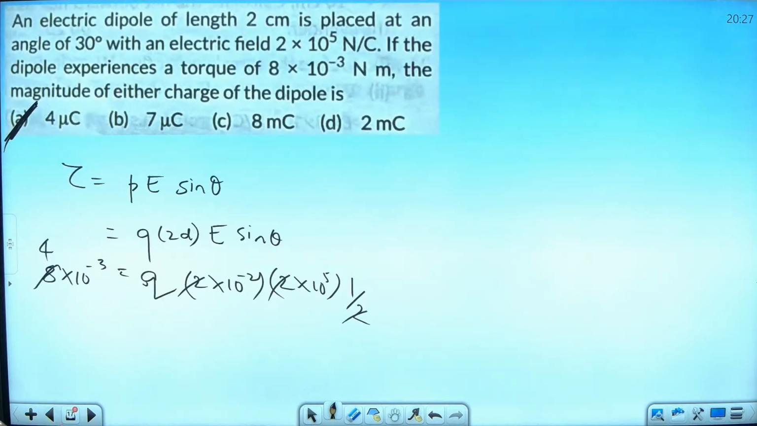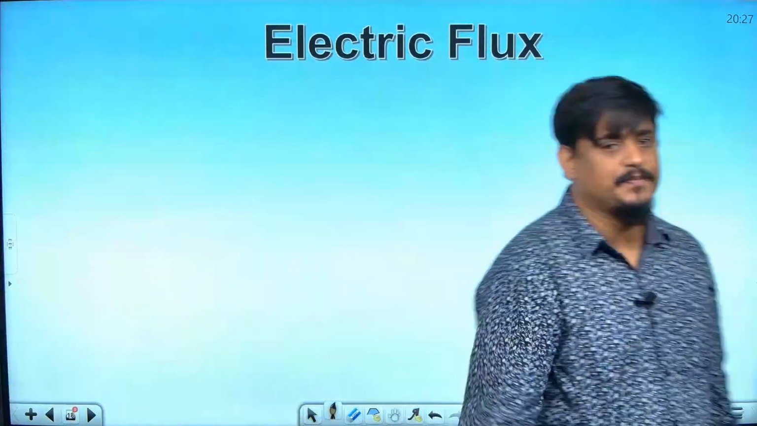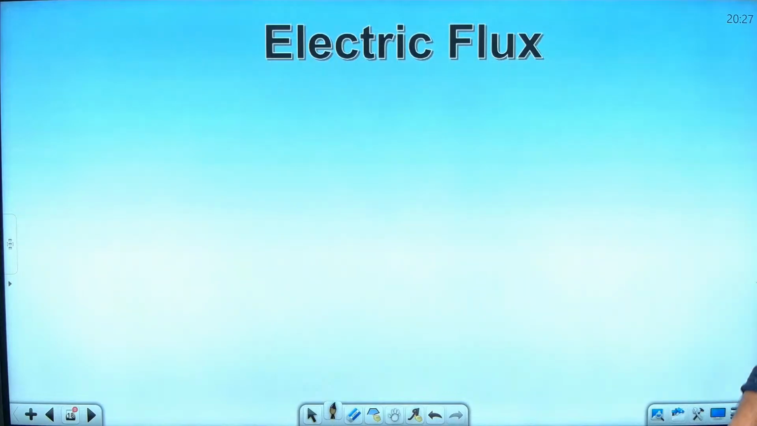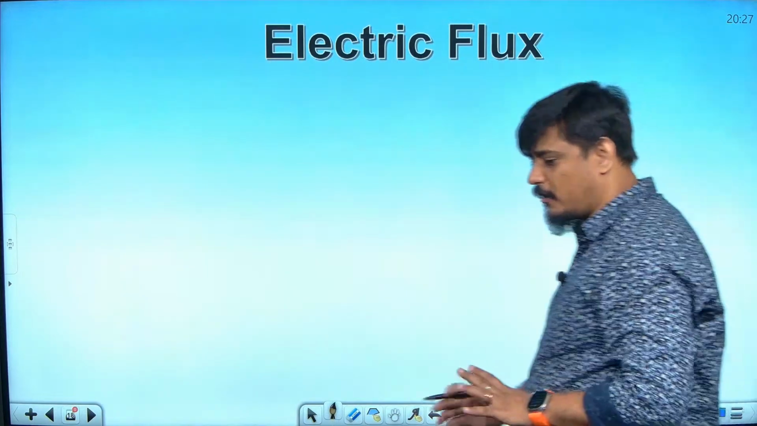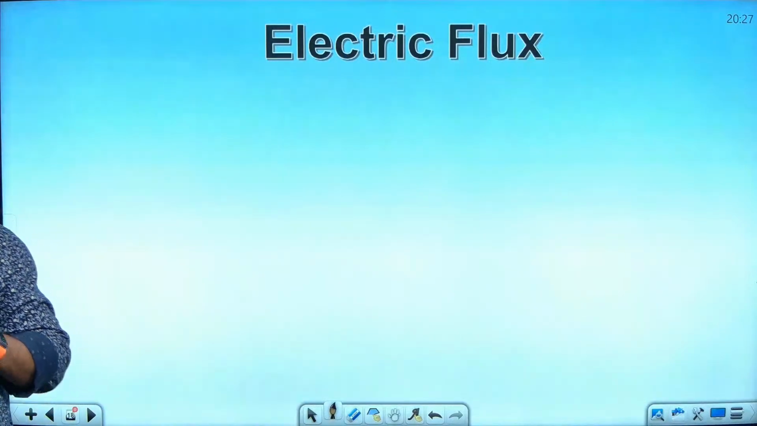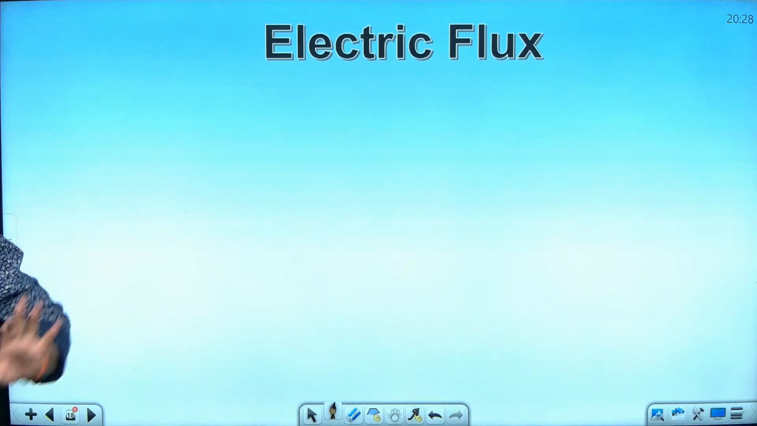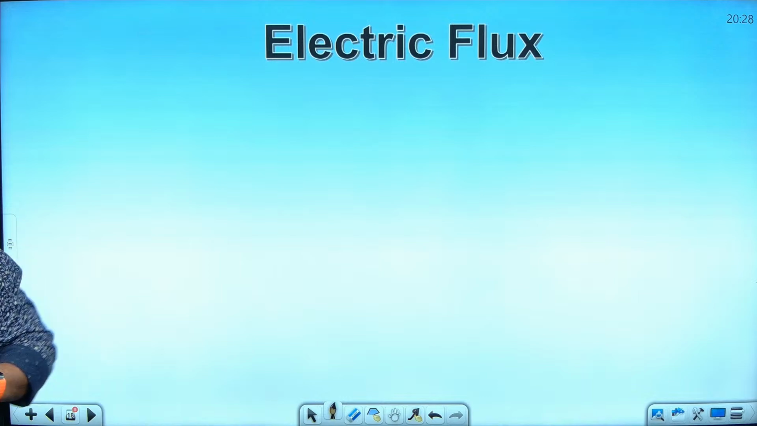Next topic. Yes. Next topic is electric flux. I said now we have come to the most important part of this chapter. See, in the last 10 years' papers also, you will realize that most questions have come from electric flux and Gauss law in the board examination. So you have to be very strong in this, and I will show you how the questions are coming from this topic.